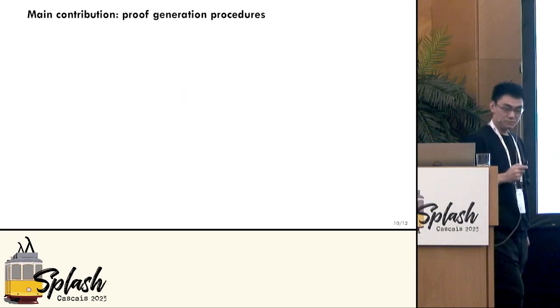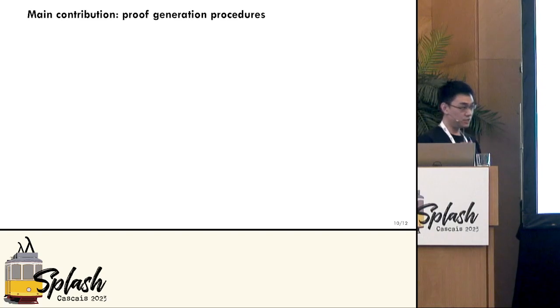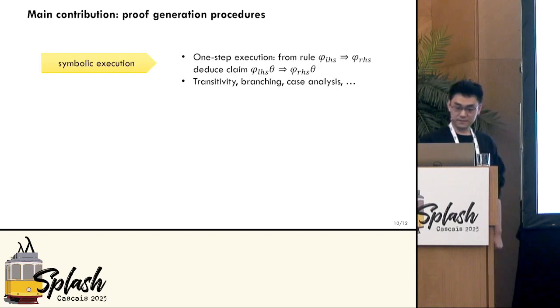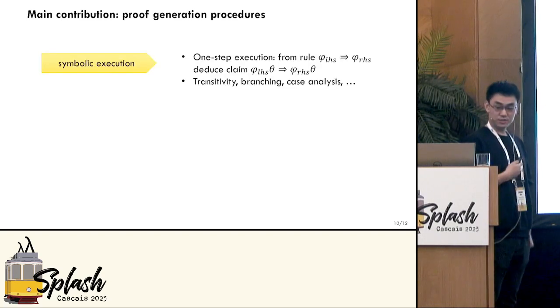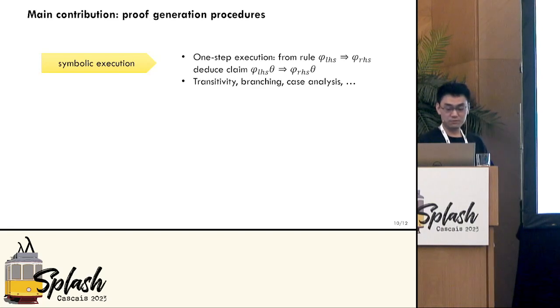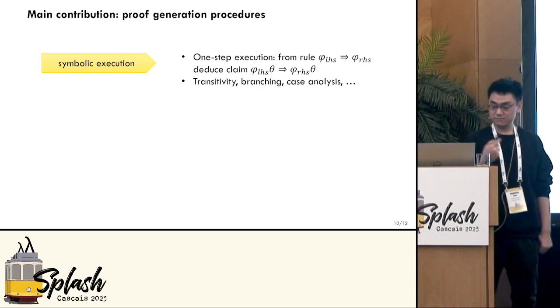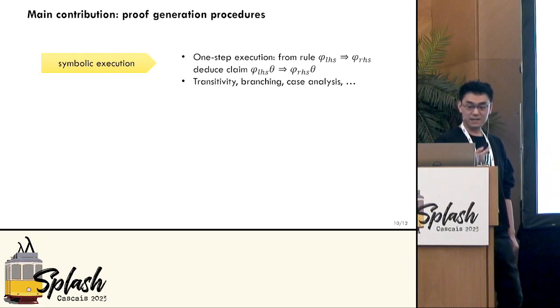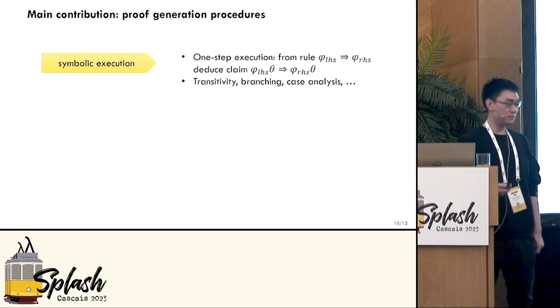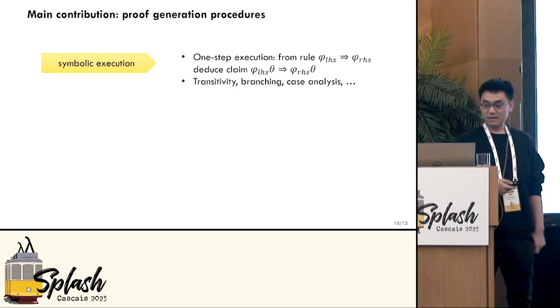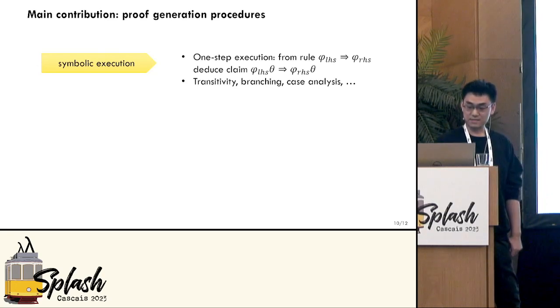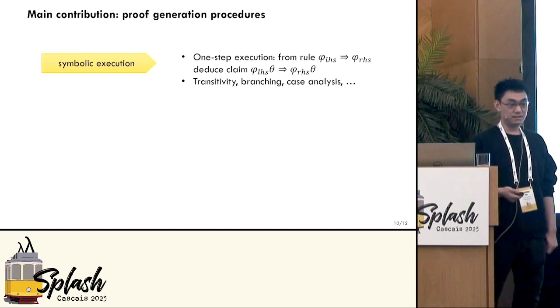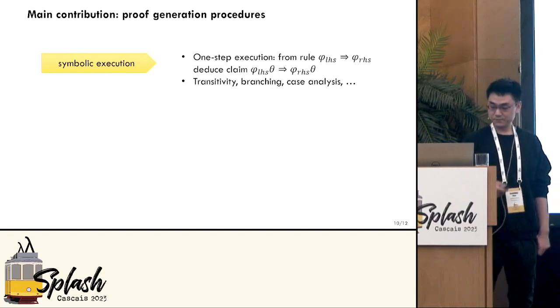So our main contribution is a set of proof generation procedures. The first one is about symbolic execution, and actually it all boils down to proving the correctness of one-step execution. So basically, if I have a semantic rule, left-hand side versus right-hand side, from that I can prove this claim where I instantiate it with some substitution theta. And besides that, I also need to prove transitivity, branching, case analysis, all these useful lemmas.